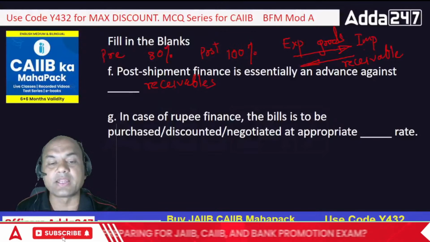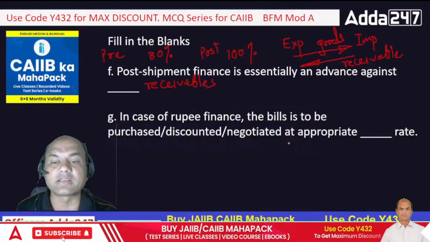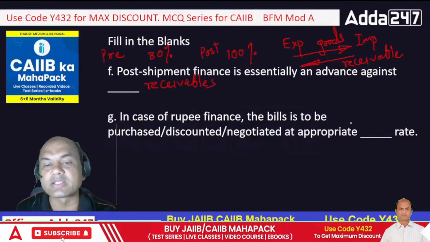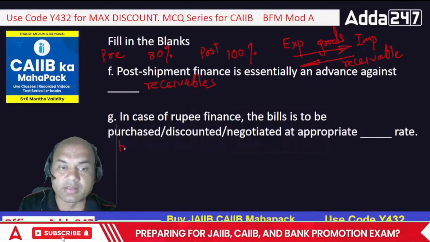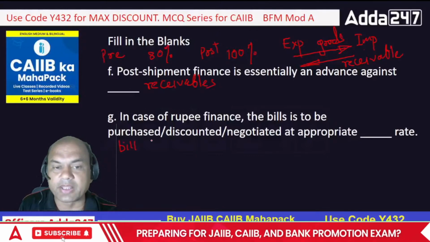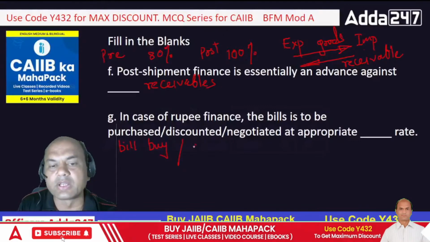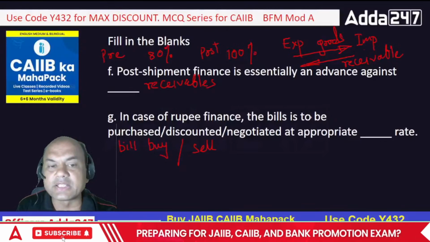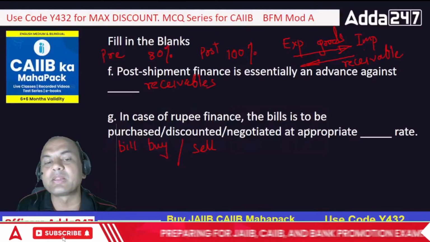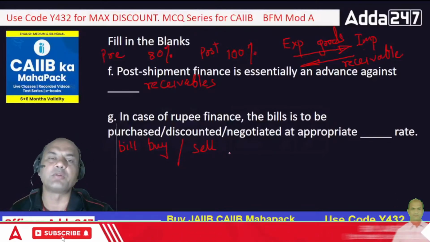I'll give you a few options: bill buying and bill selling. Only two options. So in case of rupee finance, the bill is to be purchased at appropriate bill buying or selling rate. What do you say? Let's see how many of you can answer.